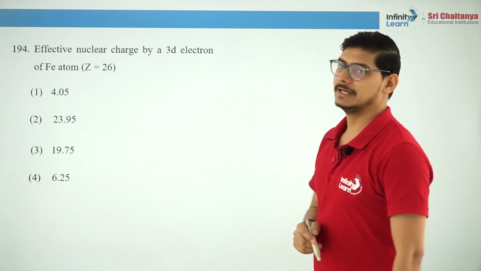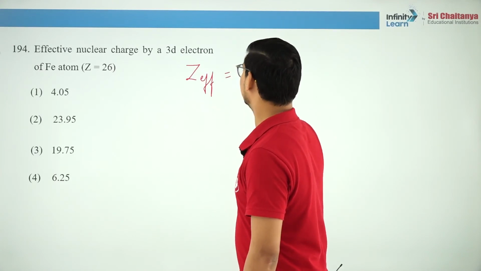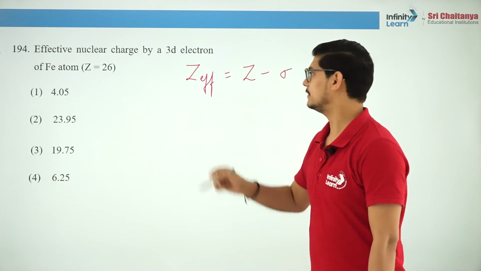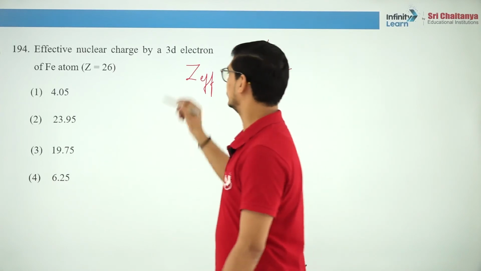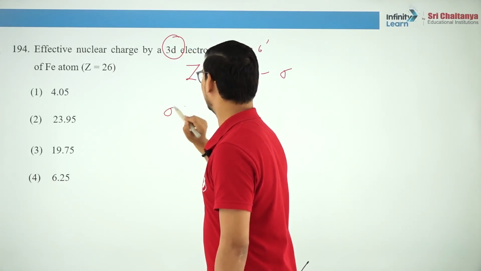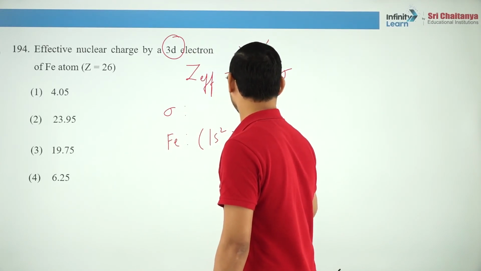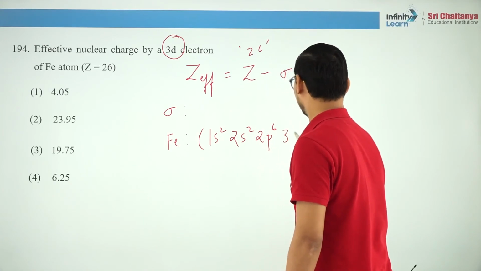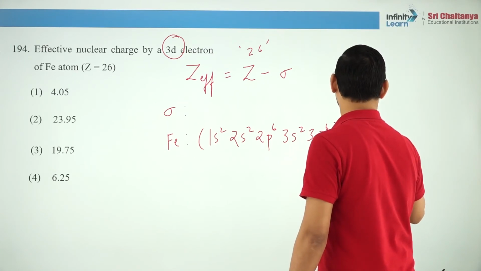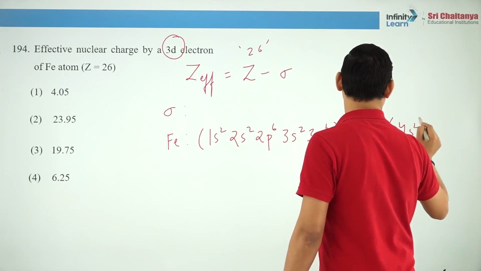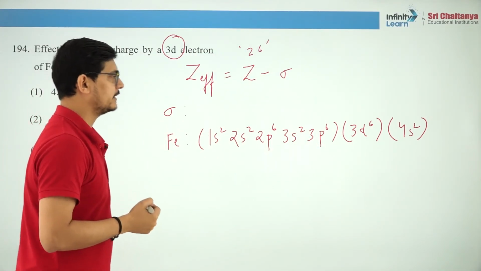Effective nuclear charge by a 3d electron of iron atom. So this is Slater's rules. So Z effective is Z minus sigma, right? Effective nuclear charge is atomic number, which is 26 for iron, and sigma we have to calculate, the screening constant. For 3d electron, how do we calculate it? Write the electronic configuration: 1s2, 2s2, 2p6, 3s2, 3p6, 3d6 and 4s2.